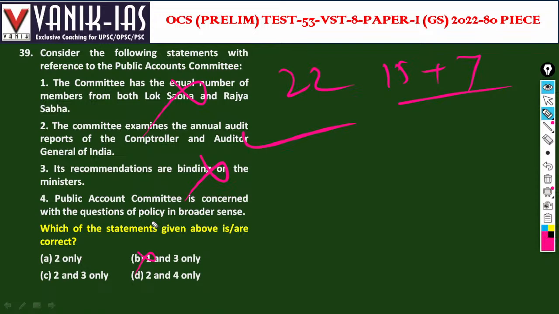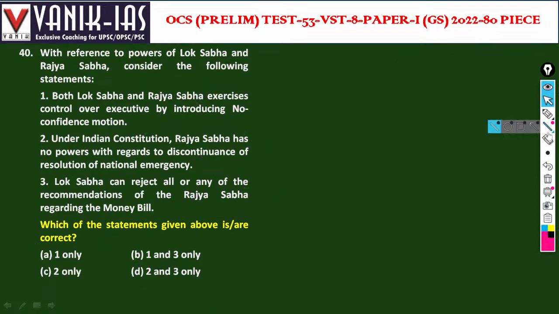Public account committee is concerned with questions of policy in the broader sense. No, this is to verify the accounts, the public accounts. So it is not policy actually. This is wrong. So two only is the answer. Public account committee: accounts, not the policy.